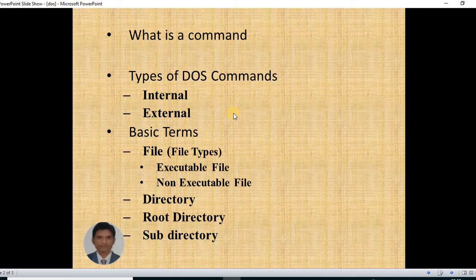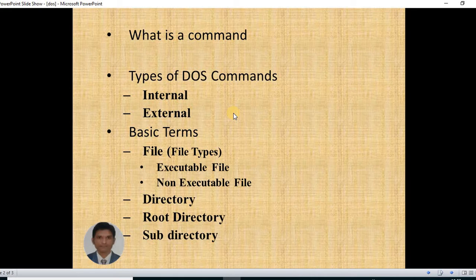There are two types of commands, internal and external commands. Internal commands are those commands which are already situated in the computer's memory while we are installing the DOS, and external commands are those commands which are externally installed by the user in the computer's memory. So external commands are installed by the user.